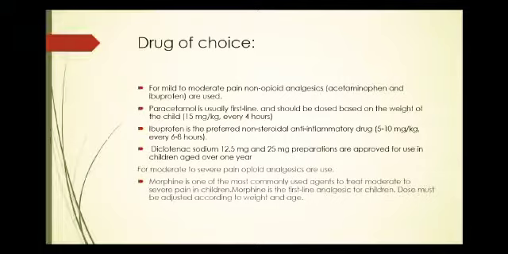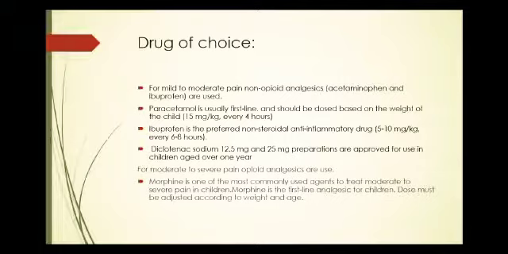Ibuprofen is an NSAID which is given in the dose of 5 to 10 mg per kg every 6 to 8 hours. And diclofenac sodium is used in the dose of 12.5 mg to 25 mg.